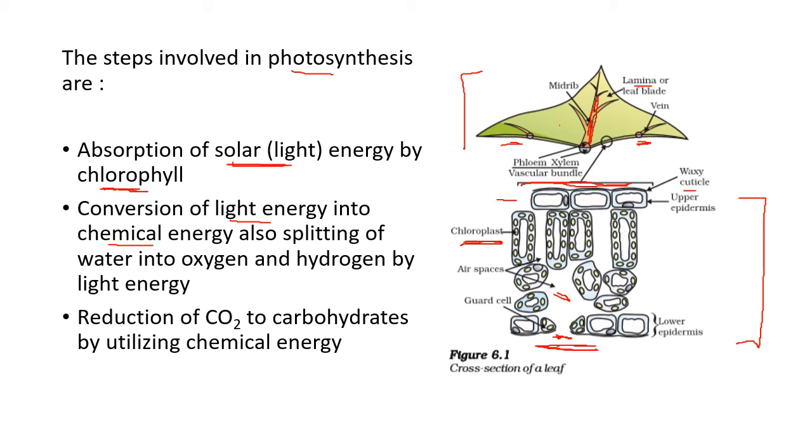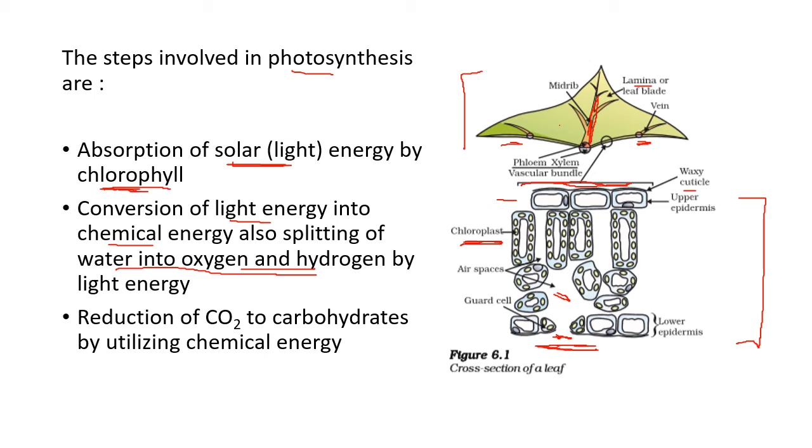Now, conversion of light energy into chemical energy. This is not photosynthesis yet. It has not started. What is the chlorophyll doing? It is converting the light energy into chemical energy, also splitting water into oxygen and hydrogen. This is called photolysis of water, meaning breaking the water with the help of light. When the sunlight comes in, the chlorophyll traps the energy, and with that energy the water inside is broken into oxygen and hydrogen.